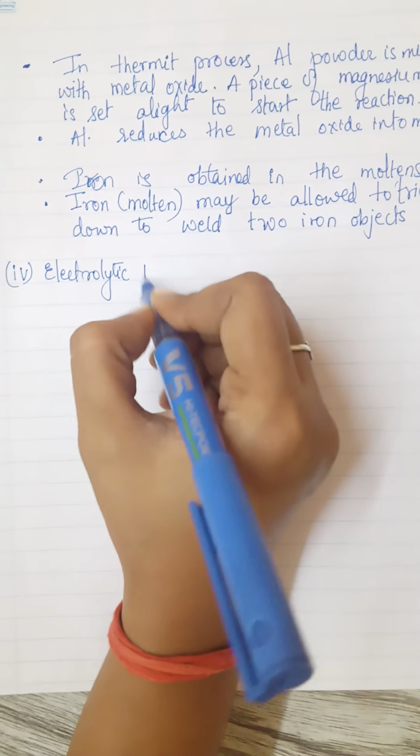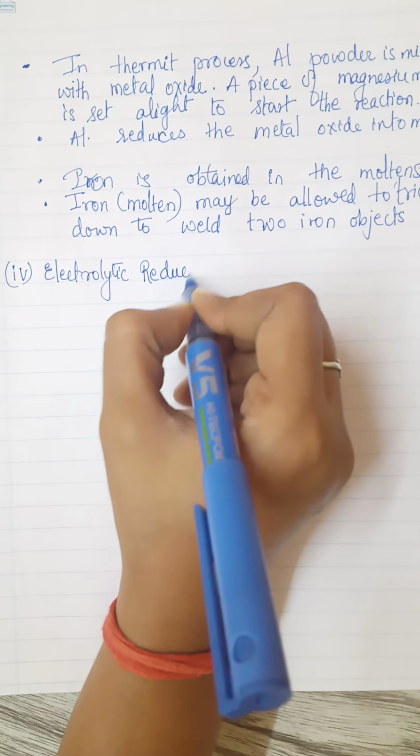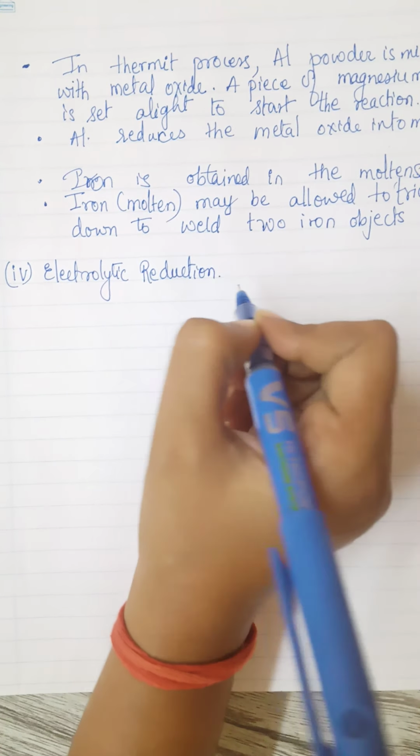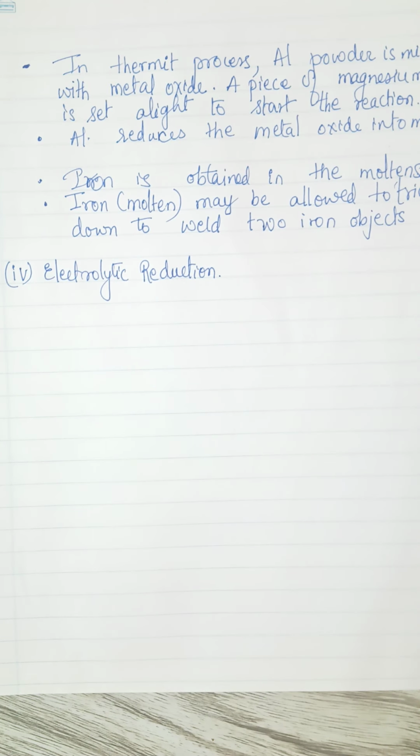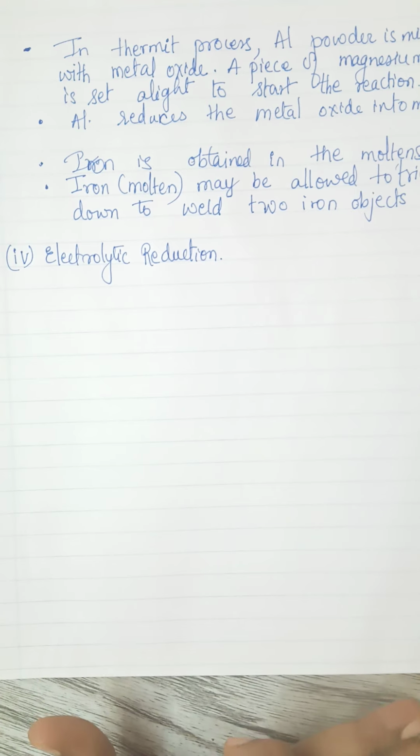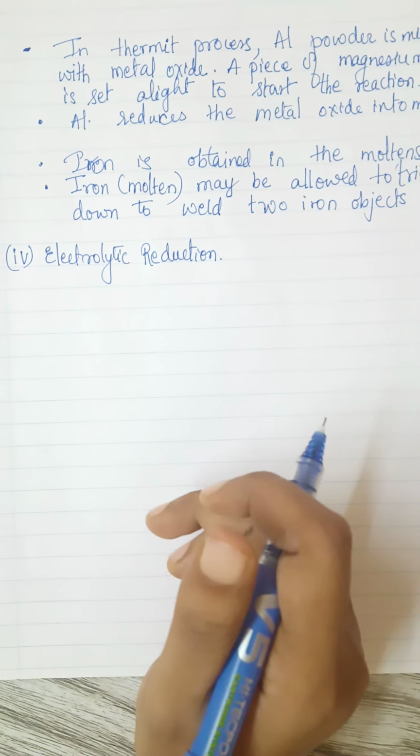Electrolytic reduction, this is the fourth type of reduction. Basically, the aluminothermite reaction can also be considered as chemical reduction. So there is no need for us to write it in a different point also. So this should be your third way.